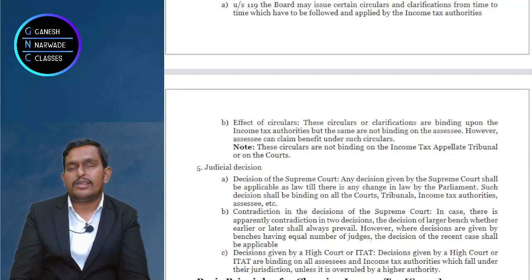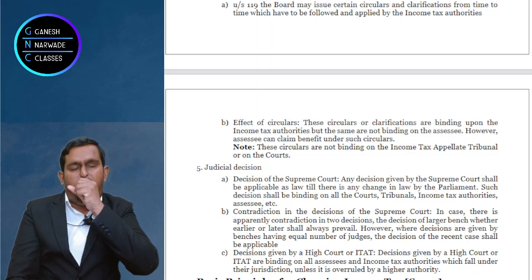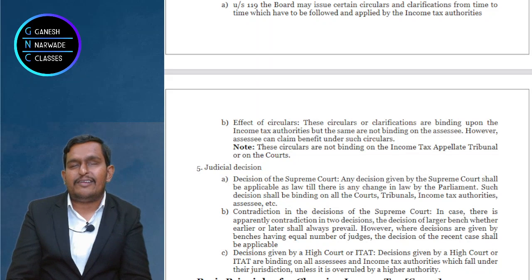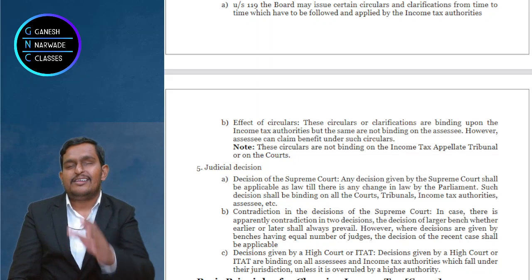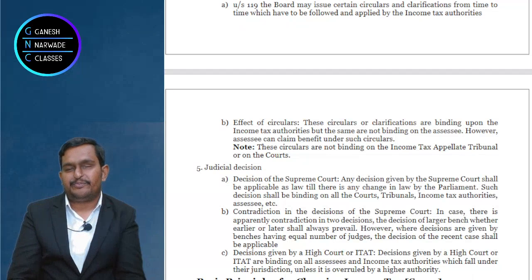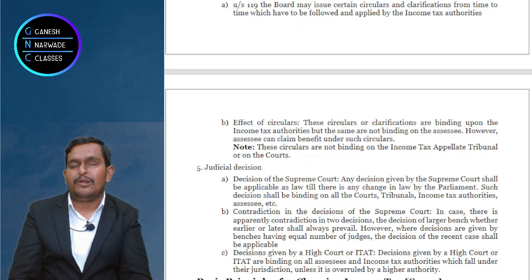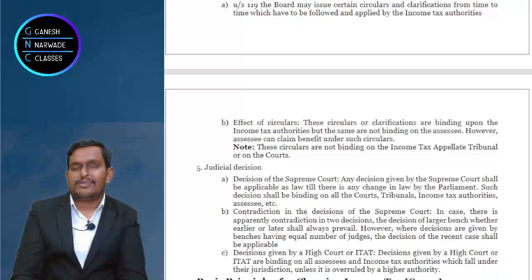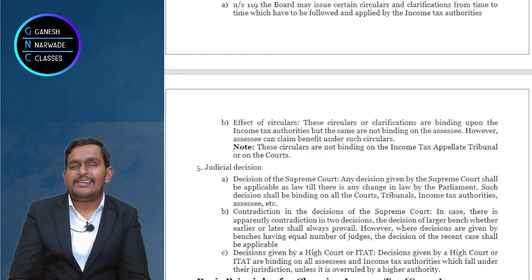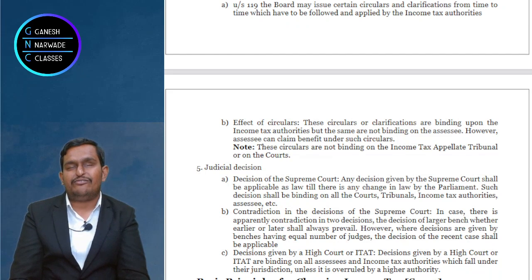Even though the Supreme Court is secondary, no political intervention should be done. That's why they said the Supreme Court is independent. Such a wonderful constitution, right? Now, let's come to our textbooks. What do they say? They say whatever the Supreme Court says, it is the law of the land. Everybody has to follow.